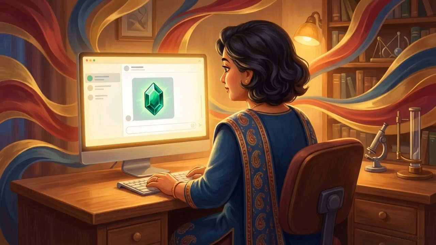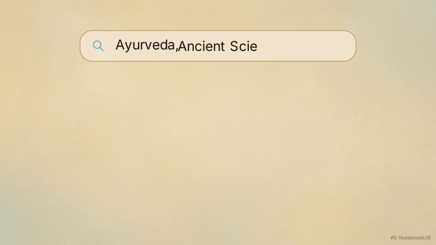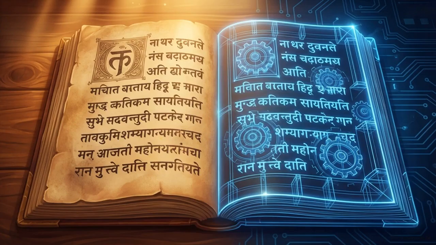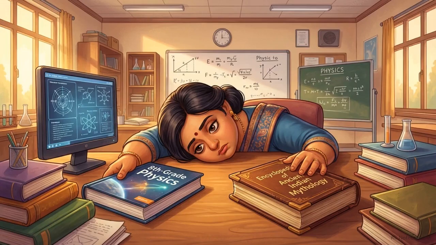To solve this, Priya turns to a custom AI system. She needs it to act as an automated filter, sorting through thousands of years of historical data. The objective is precise. The AI must comb through ancient literature and extract engineering practices that are mathematically verifiable by modern standards. When we drop historical texts into a physics curriculum without a rigorous technological filter, we risk trading empirical